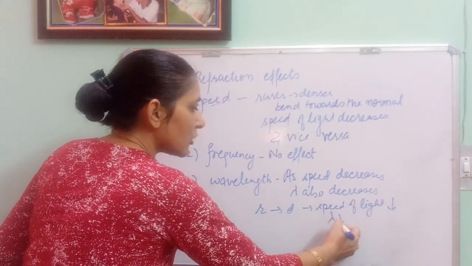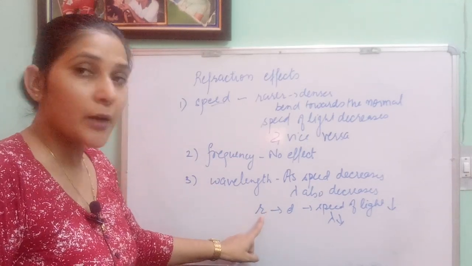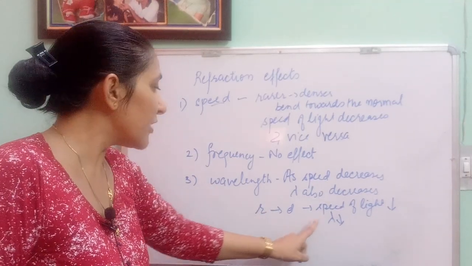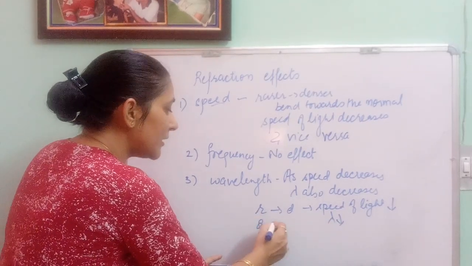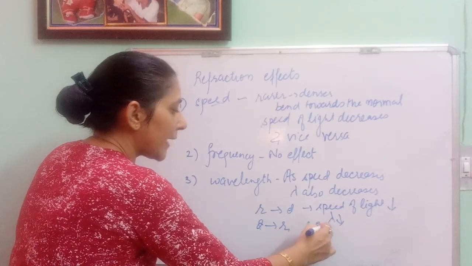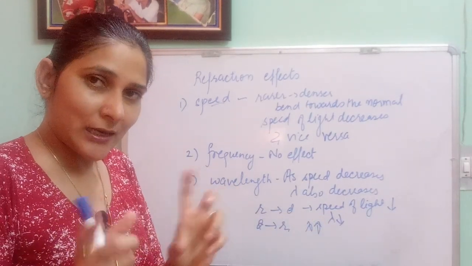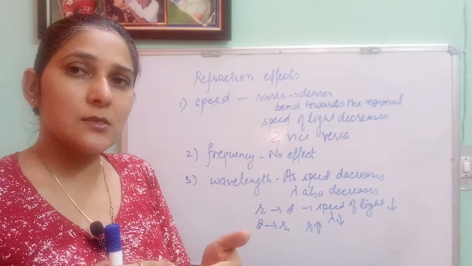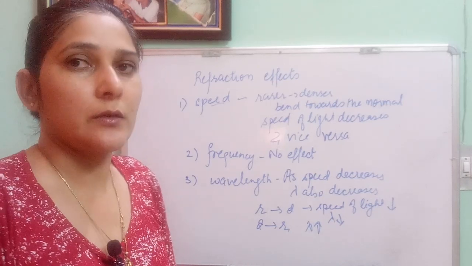That means the wavelength also decreases. What can we conclude? If the light ray is coming from rarer to denser medium, the wavelength of light decreases. If the light ray is going from denser to rarer medium, the wavelength of light increases because the speed increases. So speed and wavelength are directly related to each other. If speed decreases, wavelength also decreases. If speed increases, wavelength also increases.